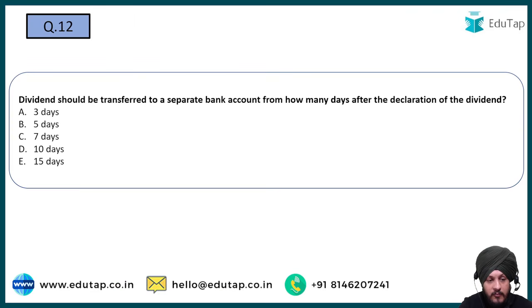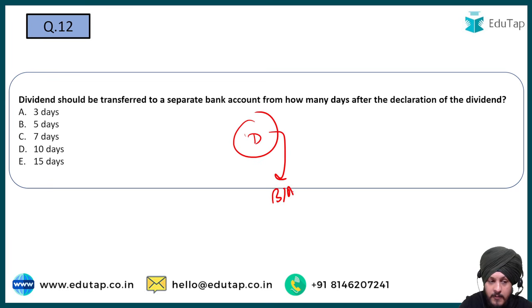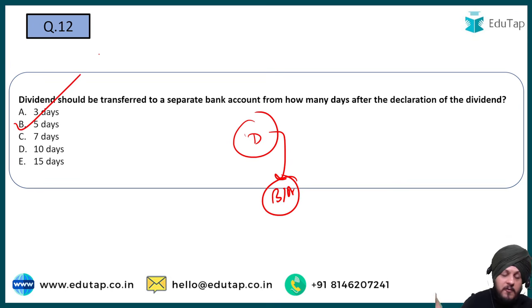Now question number 12. Dividend should be transferred to a separate bank account within how many days after the declaration of the dividend? When the dividend has been declared, within how many days should it be transferred to a separate bank account? Option A, 3 days; option B, 5 days; option C, 7 days; option D, 10 days; and option E, 15 days. The correct answer to this question is going to be 5 days.